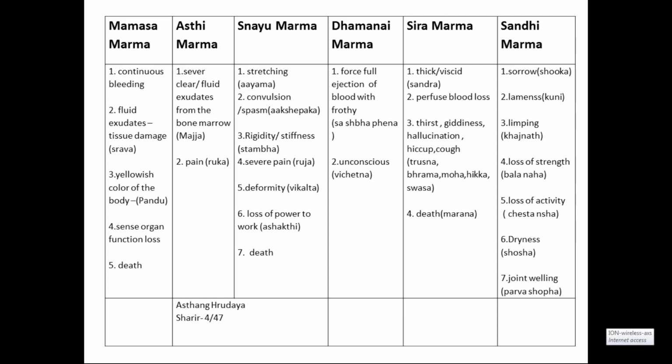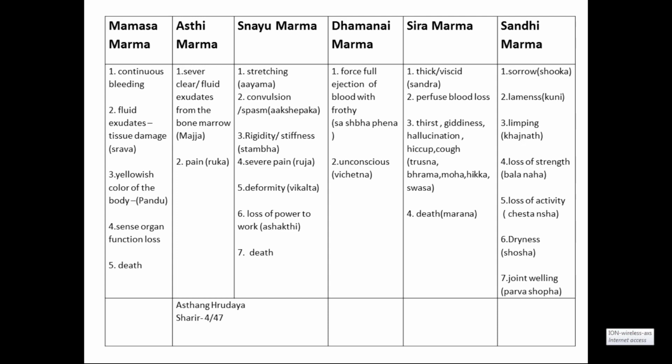So most of the time, for intravenous injections, or when we take blood from the body, we select veins only, not arteries. Arterial injuries are very dangerous compared to venous injuries, or rupture of artery compared to rupture of veins. Is it clear? Then once sira marma is damaged, very thick, sandra type of fluid, that is the blood, comes out: profuse, heavy, continuous, thick viscous bleeding, in the form of flow, not in the form of ejection.